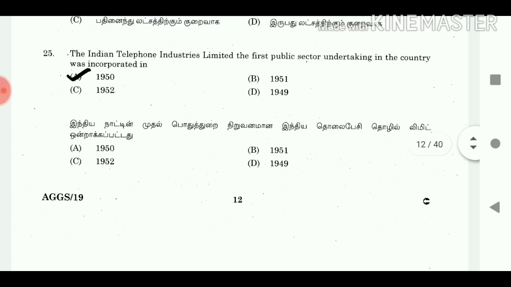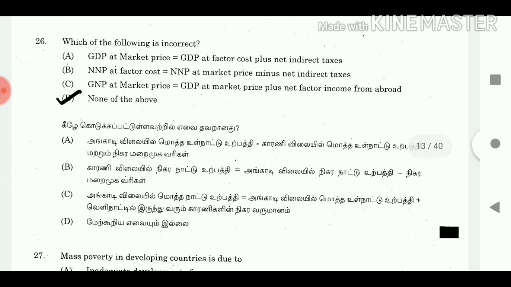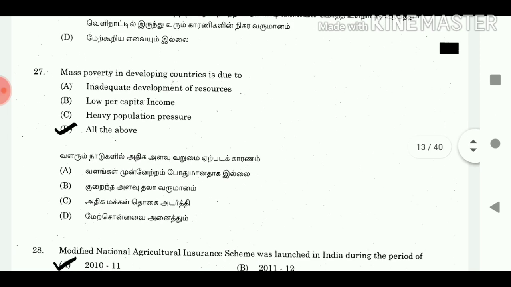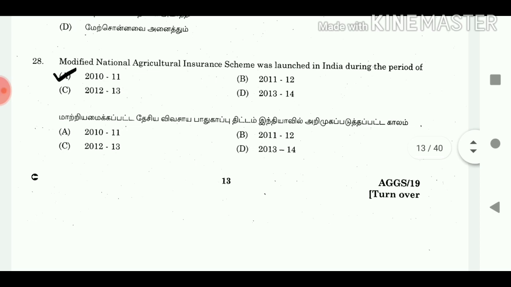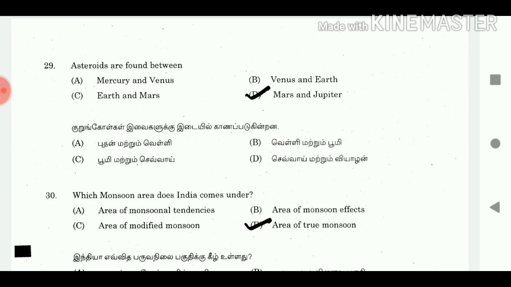25. The Indian Telephone Industries Limited, the first public sector undertaking in the country, was incorporated in answer 1950. 26. Which of the following is incorrect? Answer none of the above. 27. Mass poverty in developing countries is due to answer all the above. 28. Modified National Agricultural Insurance Scheme was launched in India during the period of answer 2010 to 11. 29. Asteroids are found between answer Mars and Jupiter.